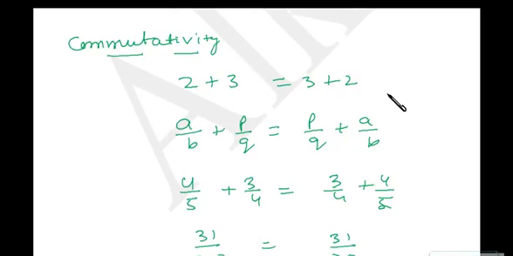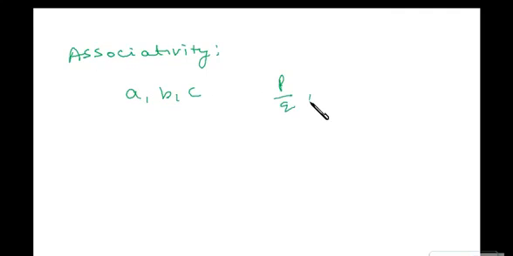Next is associativity. So what associativity is? Suppose we have three rational numbers, maybe A, B and C, or maybe you can take P by Q, R by S and X by Y, right?